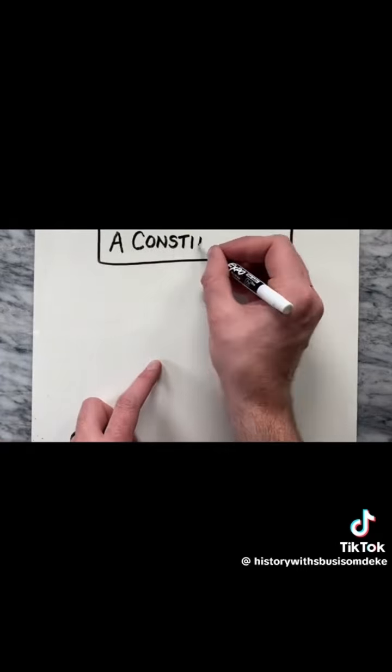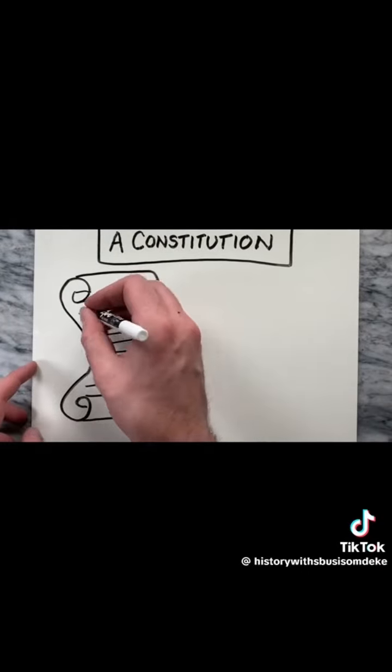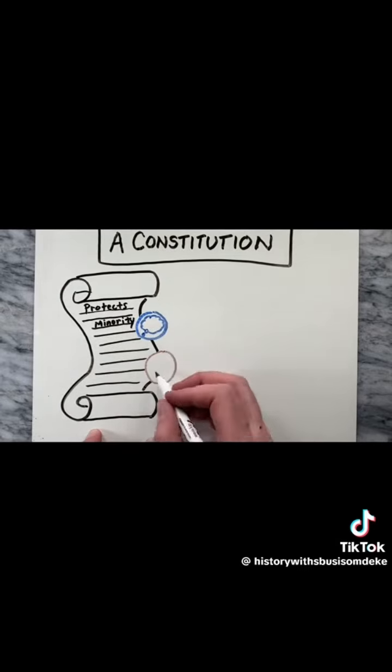One feature of a republic that makes it unique is a constitution. A constitution protects the minority from the majority by allowing interpretation and overturning of laws made